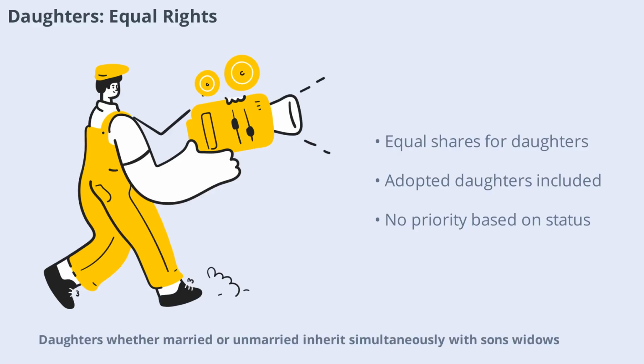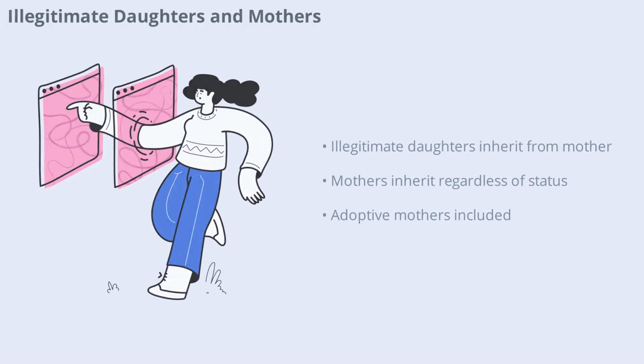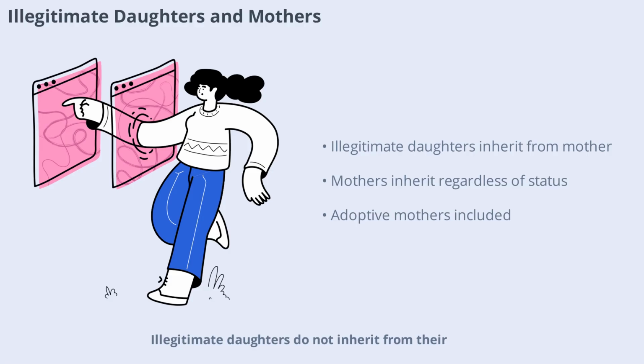Daughters, whether married or unmarried, inherit simultaneously with sons, widows, and mothers. Each daughter receives an equal share, and there is no priority based on marital status or chastity. Adopted daughters are also included, reflecting the Act's commitment to gender equality and inclusivity. Illegitimate daughters do not inherit from their father but may inherit from their mother. Mothers, including adoptive mothers, inherit simultaneously with sons, daughters, and widows. Divorce or remarriage does not bar a mother from inheriting, ensuring her rights are protected regardless of marital circumstances.